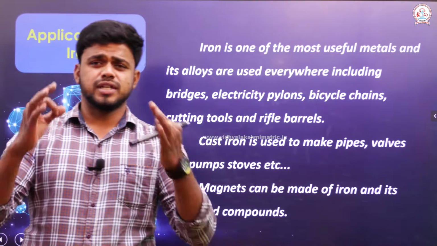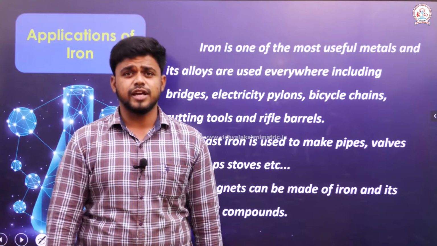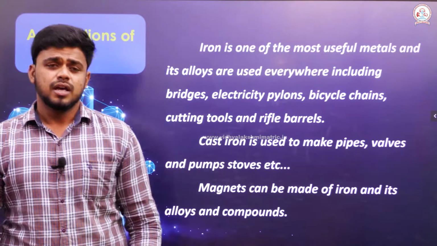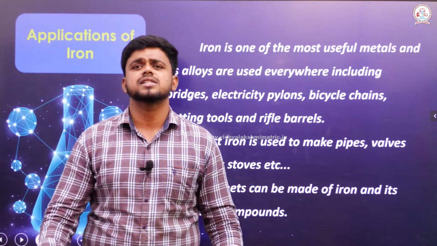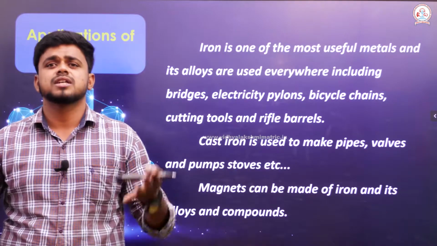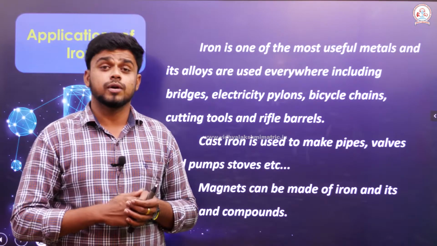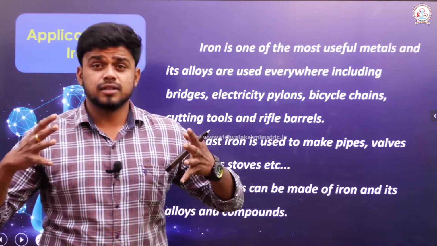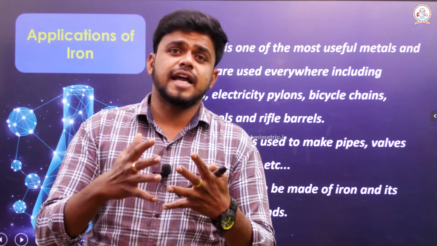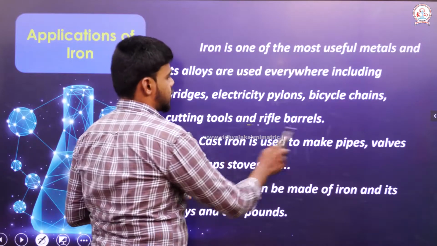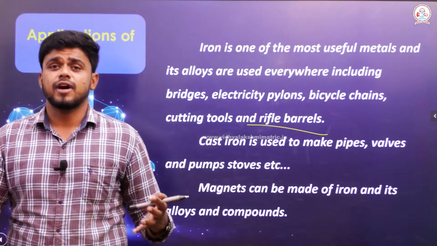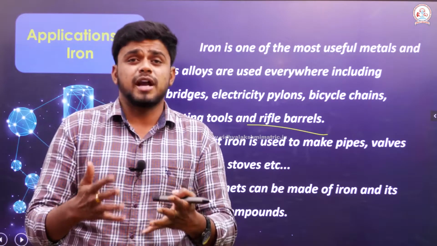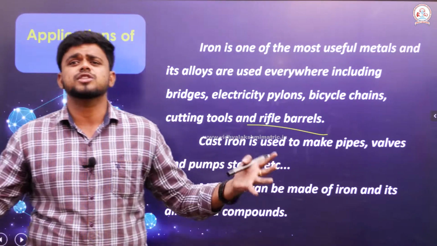We know that the main uses of iron are very clear for us, because iron and its alloys are widely used for the manufacturing of vehicles, cycle chains and the tools that we use. Then the tanks which are used during warfare and the rifle barrels also. Iron is used to manufacture all these things.